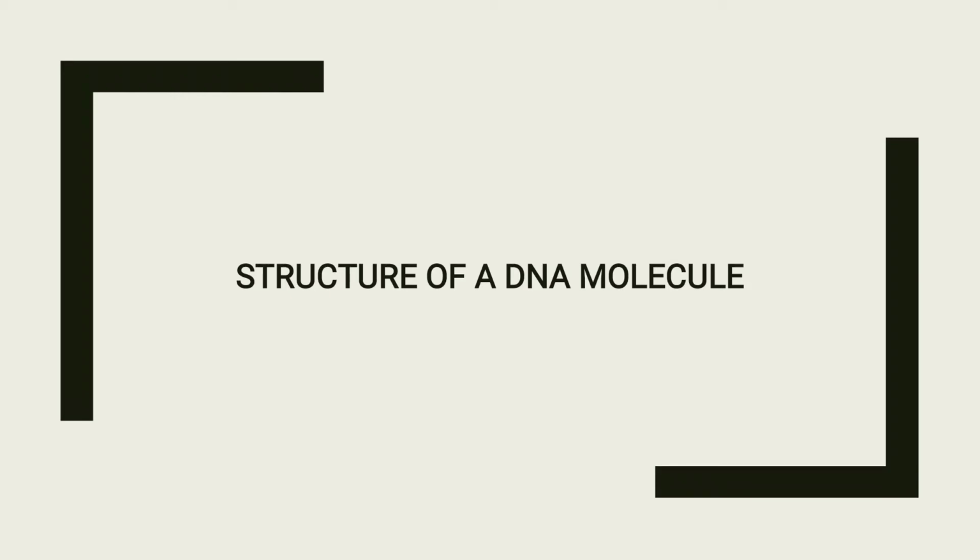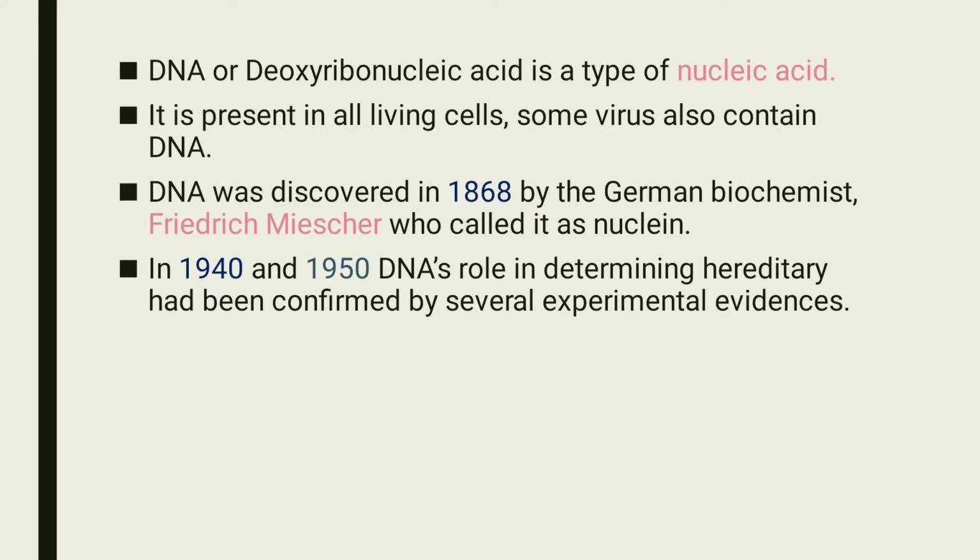Today we are going to look at the structure of a DNA molecule. DNA, or deoxyribonucleic acid, is a type of nucleic acid. It is present in all living cells as a genetic material, and some viruses also contain DNA as a genetic material, while others possess RNA. DNA was discovered in 1868 by the German biochemist Friedrich Miescher, who called it nuclein. In the 1940s and 1950s, DNA's role in determining heredity was confirmed by several experimental evidences.